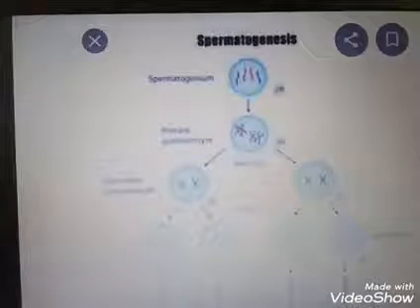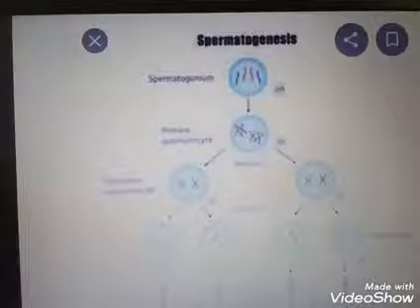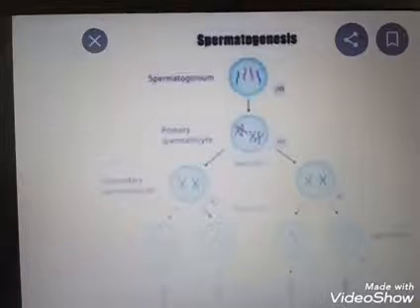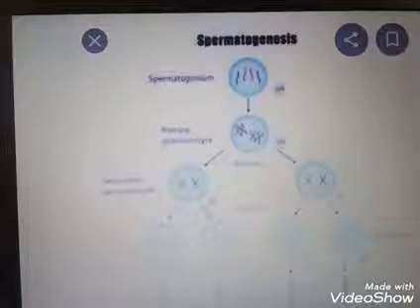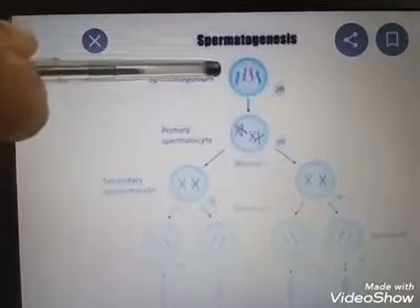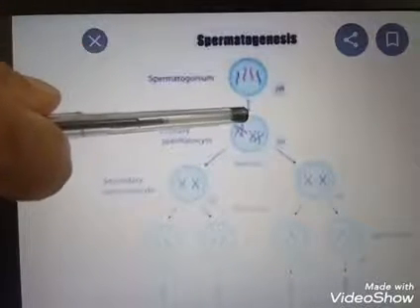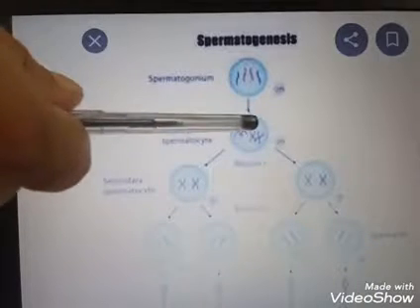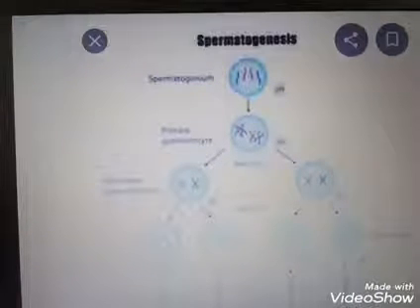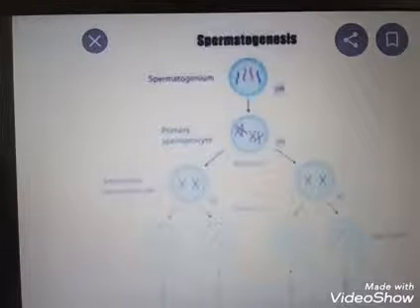Each spermatogonium is a diploid cell with 46 chromosomes. Some of the spermatogonia change into primary spermatocytes. These primary spermatocyte cells undergo meiosis.